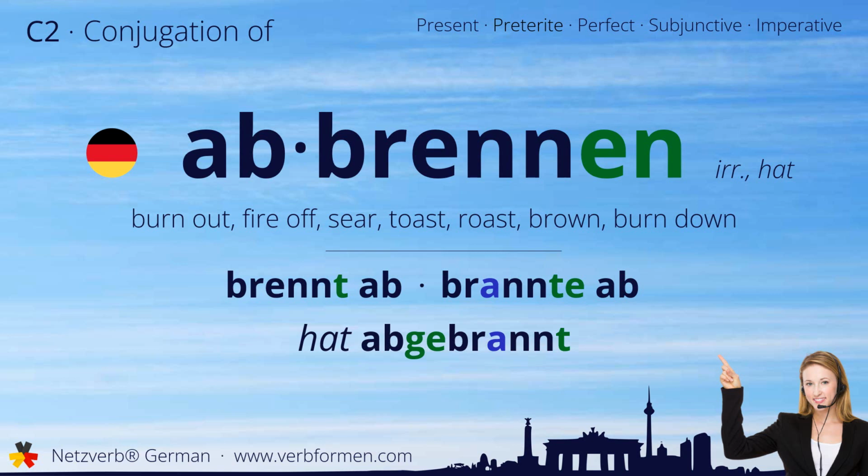Today we're going to learn how to conjugate the German verb abbrennen. Watch and listen to the forms carefully. Let's start with the stem forms. Brennt ab, brannte ab, hat abgebrannt.